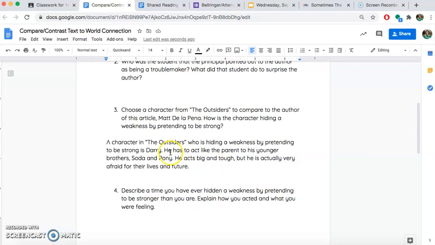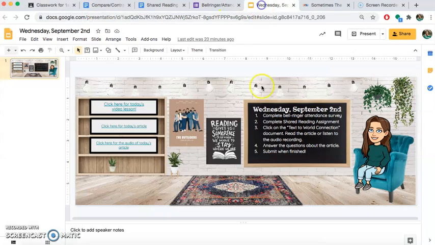Okay? So my answer for this is a character in The Outsiders who is hiding a weakness by pretending to be strong is Darry. He has to act like the parent to his younger brothers, Soda and Pony. He acts big and tough, but he is actually very afraid for their lives and future. Okay, so that's what I would put for this answer. When you're done with that, you have completed everything. You can go ahead and hit submit. Let me know if you guys have any questions on these assignments.